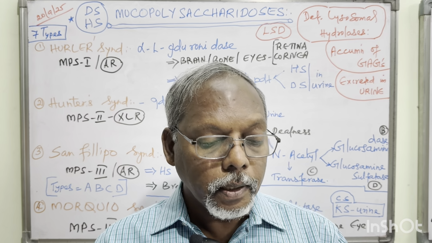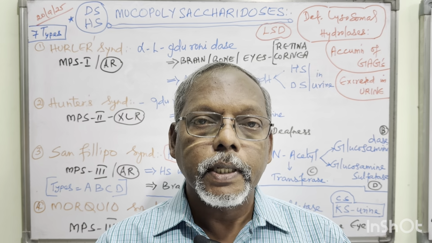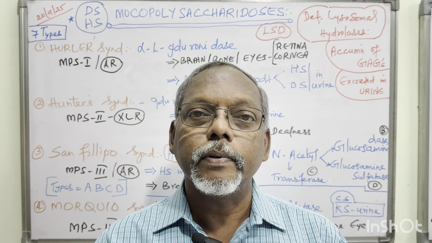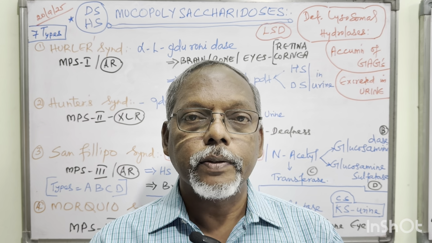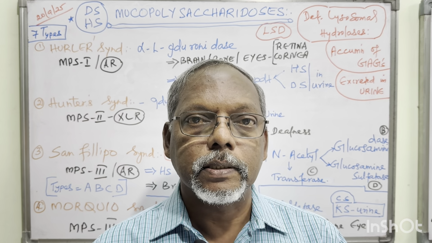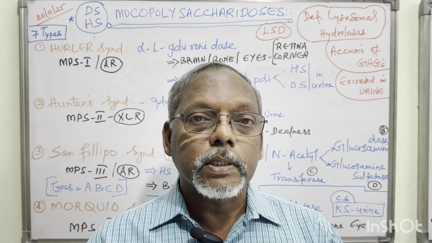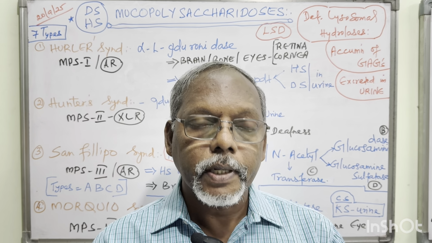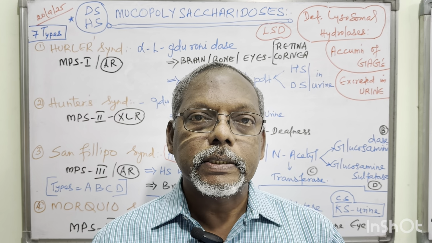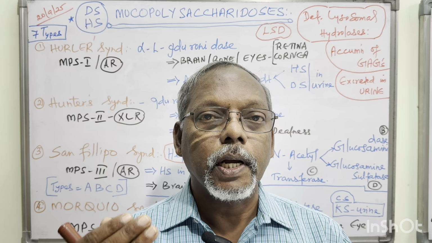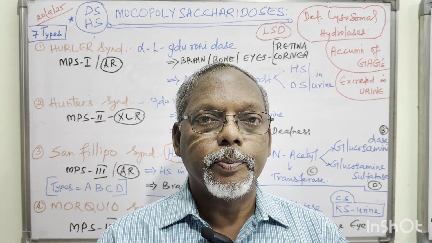Again, I am repeating, it is caused by the deficiency of the enzymes in the degradation of GAGs, that is glycosaminoglycans, otherwise called mucopolysaccharides, like keratan sulfate, dermatan sulfate, heparan sulfate and chondroitin sulfate. While reading your mucopolysaccharides, the examples are heparin, hyaluronic acid, chondroitin sulfate, heparan sulfate, like that, right?